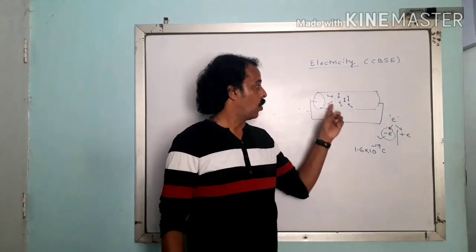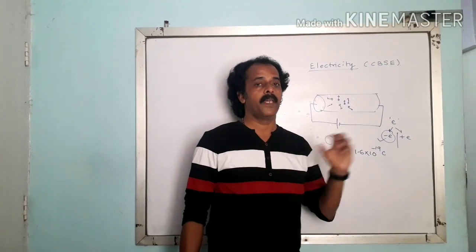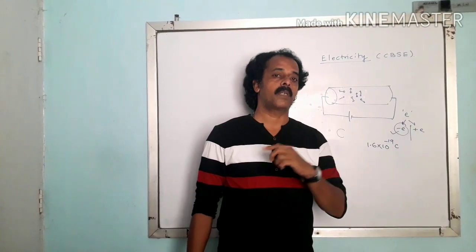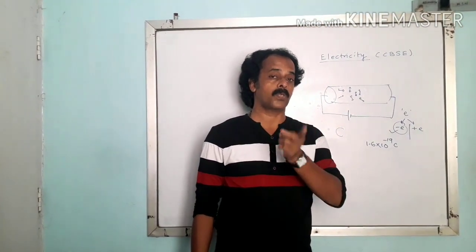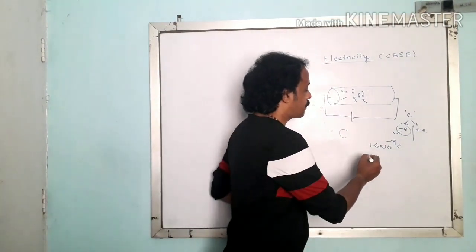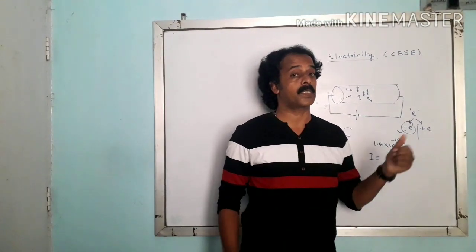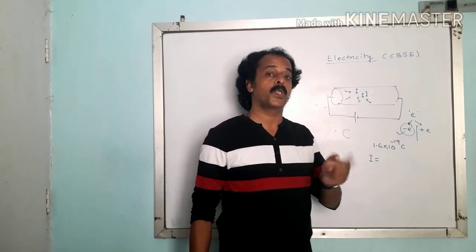Now next is that when these charges are moving from the negative terminal to the positive terminal, they are moving in a particular direction that is exactly opposite to the direction of electric current, right? Therefore we can say that electric current is the rate of flow of these charges per unit time.